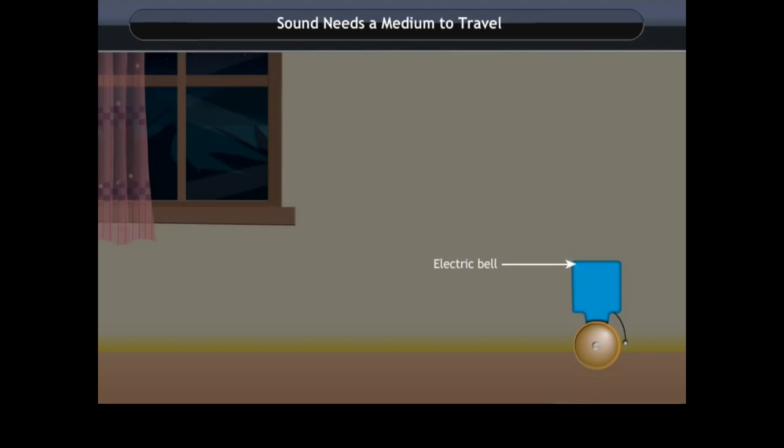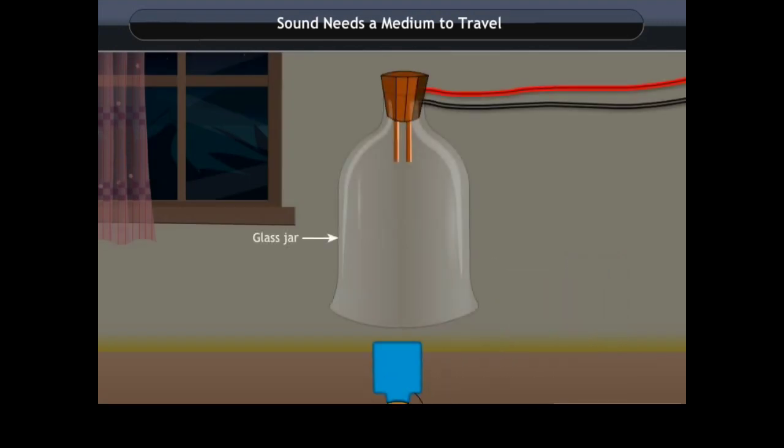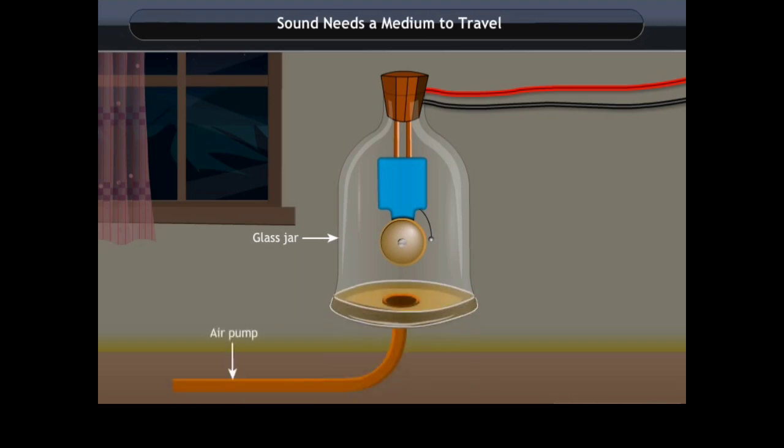Suspend an electric bell in an airtight bell jar. Connect the bell jar to a vacuum pump. If the switch is pressed, we can hear the sound of the bell. If the air is pumped out through the vacuum pump, we cannot hear the sound of the bell. This shows that sound needs a medium to travel, and sound cannot travel in a vacuum.